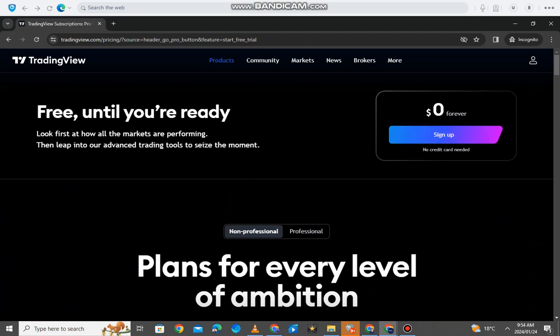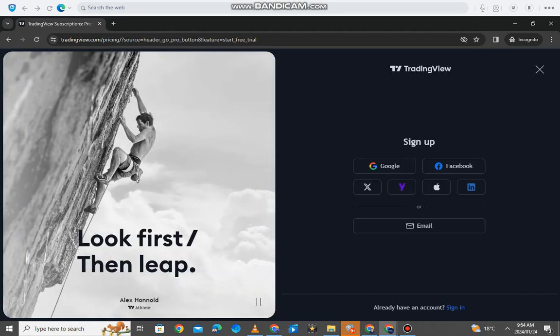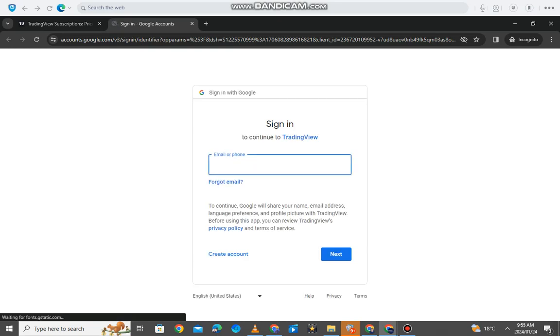start up for free. You just need to click sign up here, and then you're gonna come to the screen here. So you can sign up using your Google account, Facebook, X, formerly known as Twitter. You can use Yahoo, you can use Apple, you can use LinkedIn, and you can also sign up using your email address. So let's click Google, because I really like signing up with Google. It's less hassle and everything like that. So if you already have a Google account, you just need to enter your email address there. I'm just gonna enter my email address, and you can do the same on your side, right?